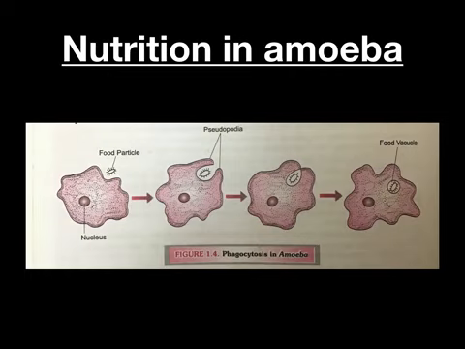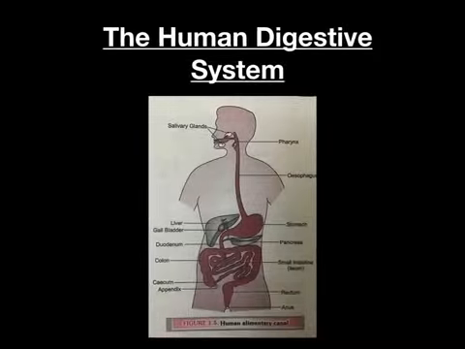Amoeba feeds on unicellular plants or animals. Pseudopodia engulf the prey by forming a food cup. The food passes into food vacuoles, which provide secretion juices to help in digestion. Digested food is absorbed and undigested food comes out from the surface of the body. It is holozoic nutrition. Digestion is a catabolic process.